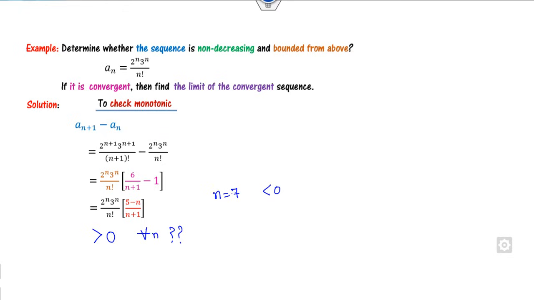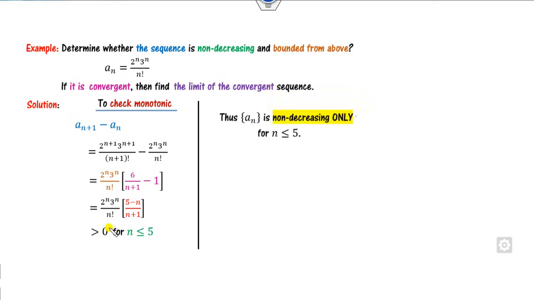So what you can say, it means this is greater than 0 only when n is less than or equal to 5. If I take equality at 5, then it's 0. So what is the meaning of that? This is increasing only for this range, but you have infinitely many terms. This is an infinite sequence. Fine.